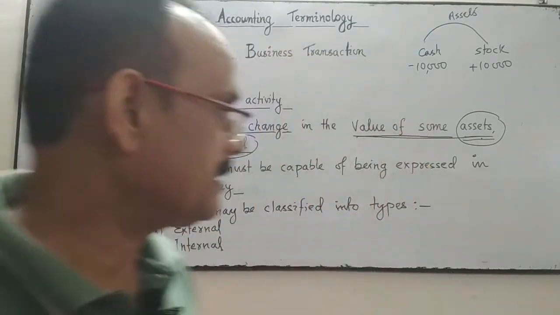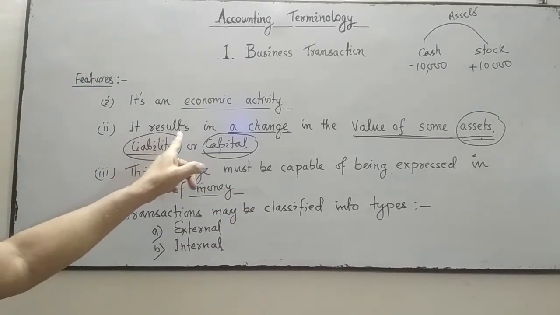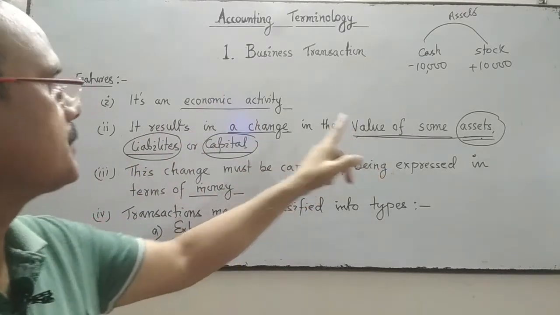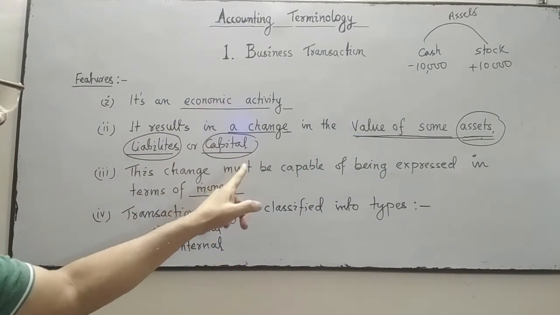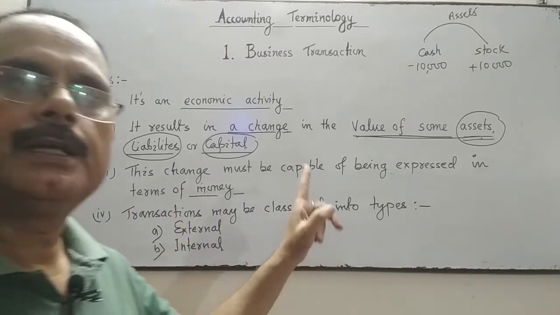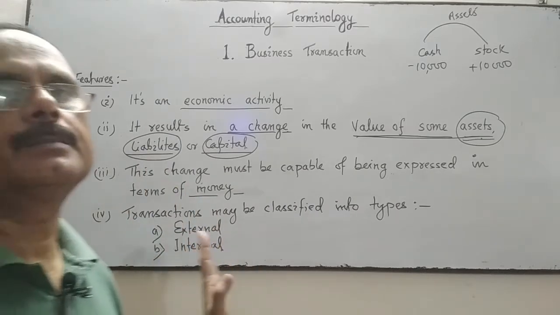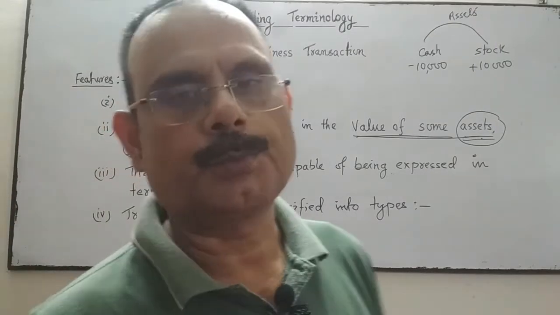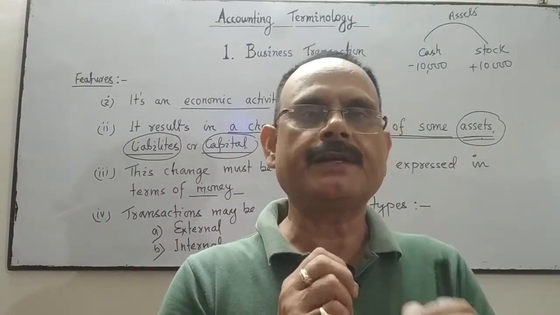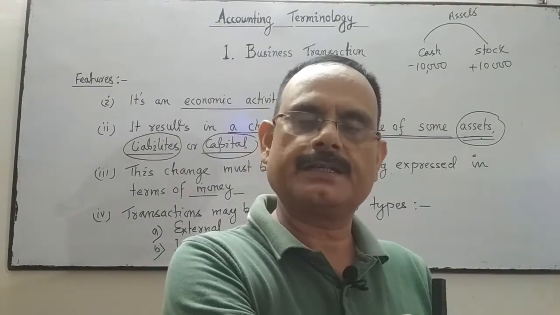Third one, a business transaction must result in a change in the value of some assets, liability or capital. And fourth one, business transactions may be classified into two: external business transactions and internal business transactions. So business transaction is very important, it's a give and take. When the business transacts with others, it's an external transaction.